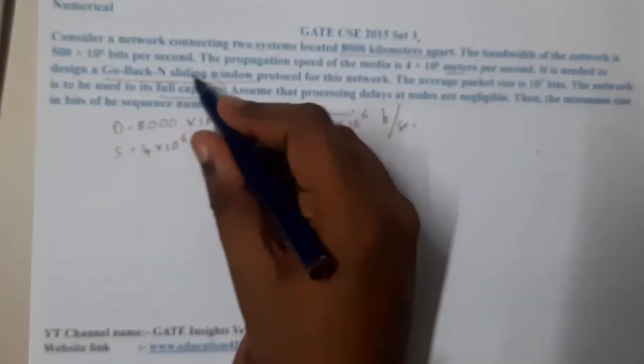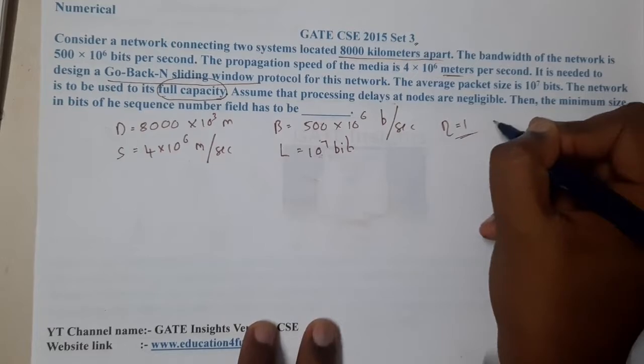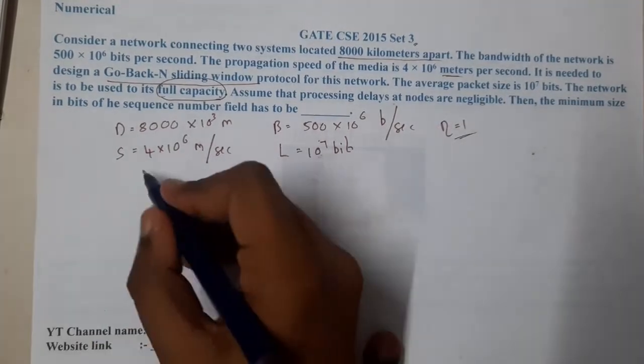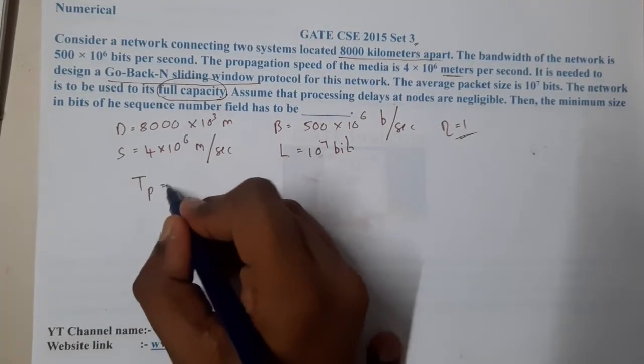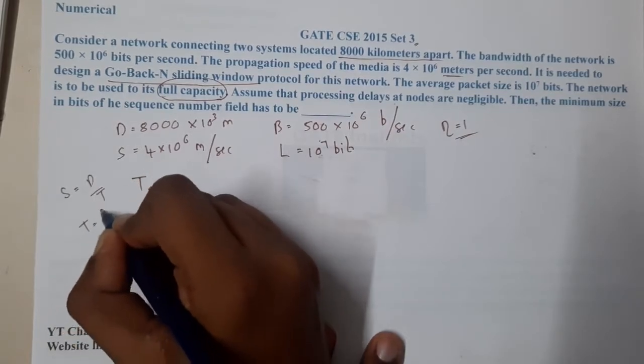So basically what do they mean by full capacity? Full capacity is nothing but efficiency equal to 1 guys. So let us start solving. TP is equal to, so speed is equal to distance by time, so time is equal to distance by speed.